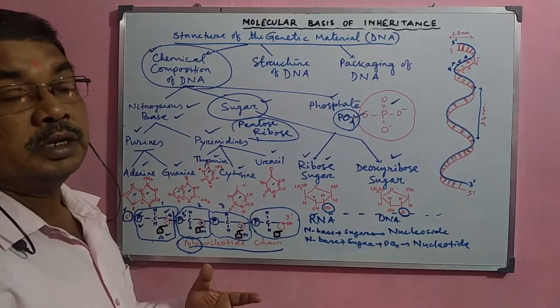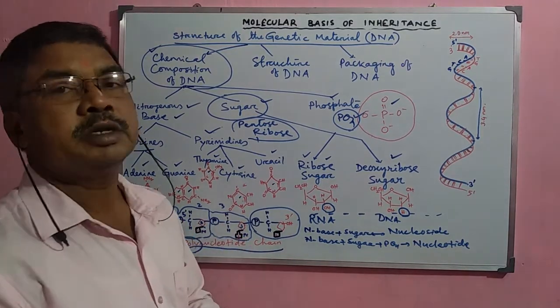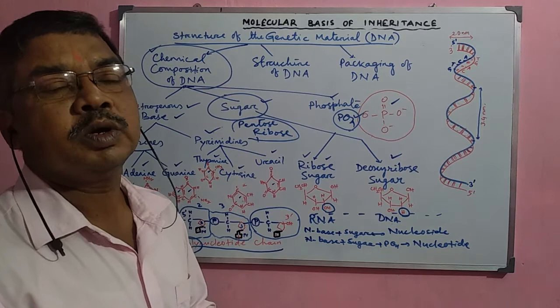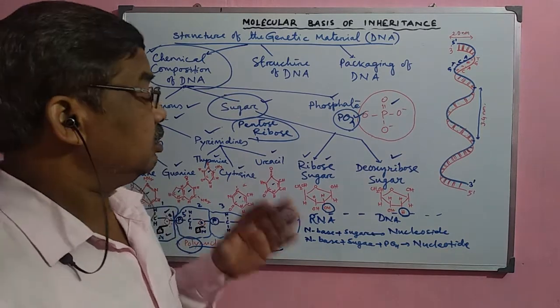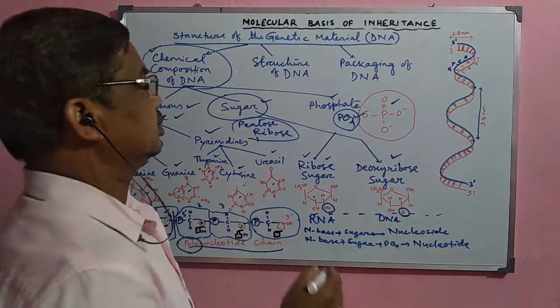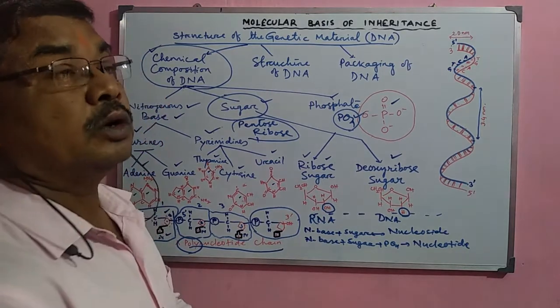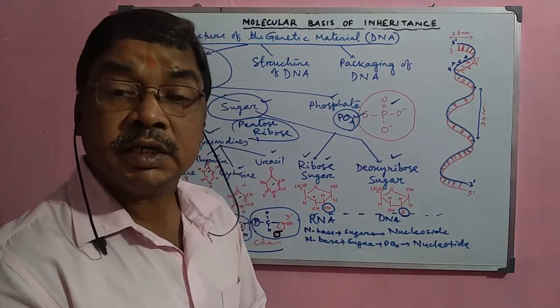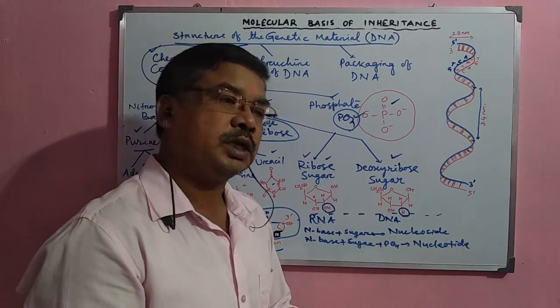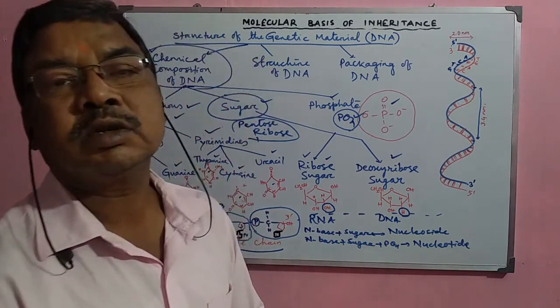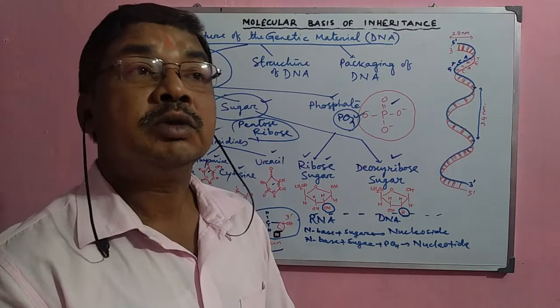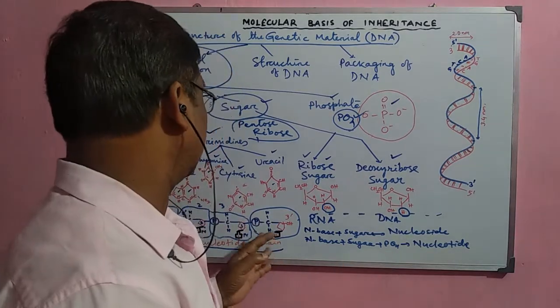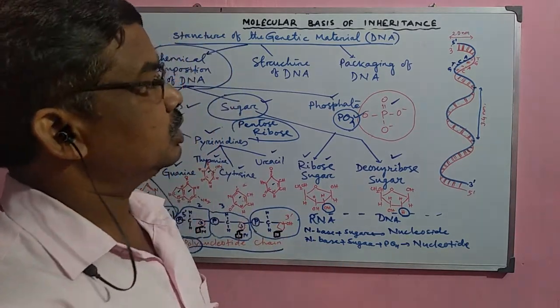Poly means many. When many nucleotides join together, they form the polynucleotide chain. And this polynucleotide chain is sometimes double in nature. That is why it is called double-stranded DNA. Sometimes only a single strand is there. That is why it is called single-stranded DNA. So the strand formed by this polynucleotide chain is very much important.